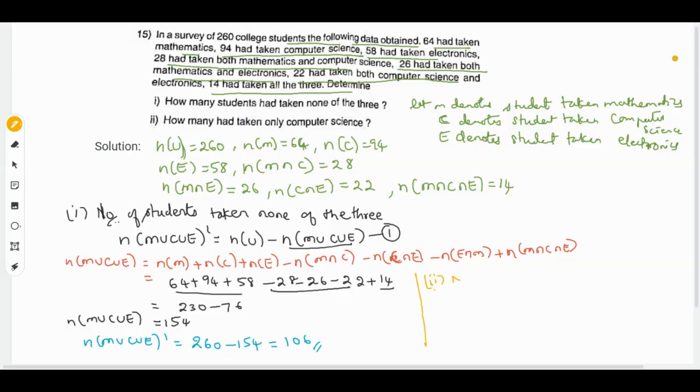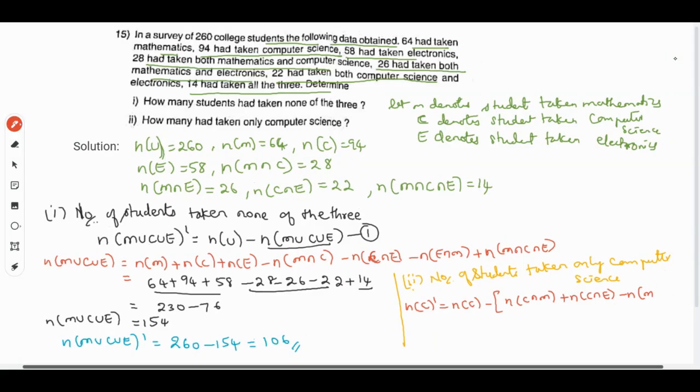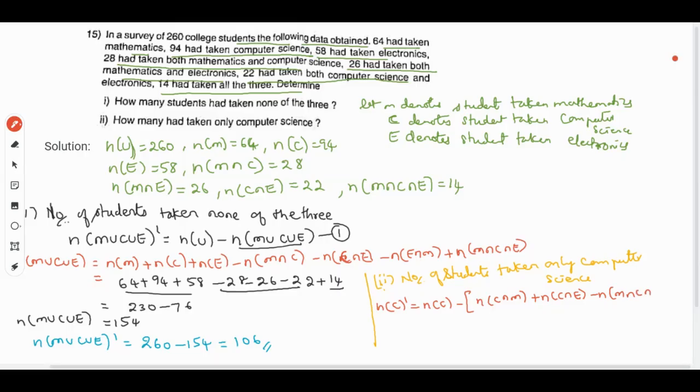To solve the second one, the number of students who have taken only computer science, the formula will be n of c dash, which is n of c minus n of c intersection m plus n of c intersection e minus n of m intersection c intersection e.